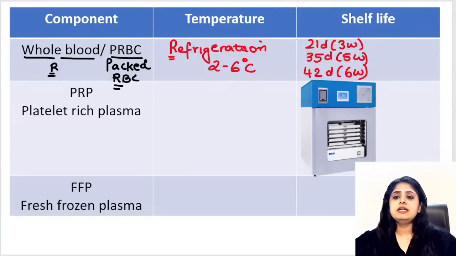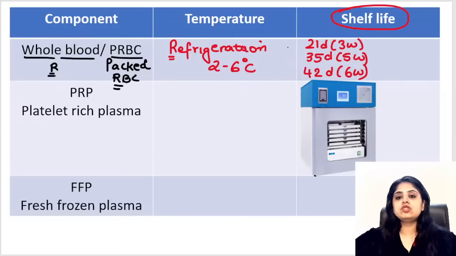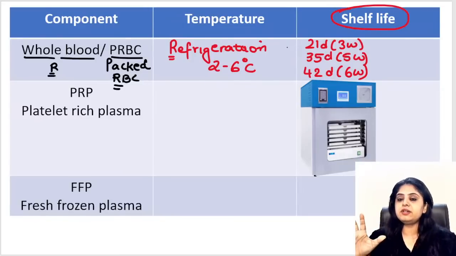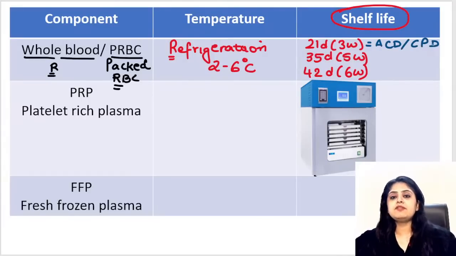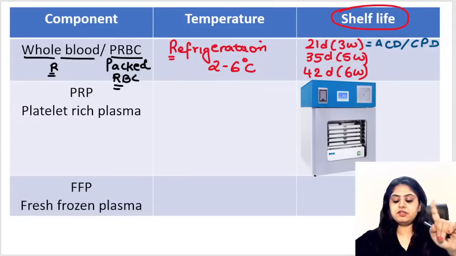How do I decide whether the blood will last 3 weeks, or 5 weeks, or 6 weeks? Ma'am, that will depend on what you have mixed with the blood. Which anticoagulant have you mixed with the blood? The number of alphabets in the anticoagulant name is the shelf life. If you have used ACD anticoagulant or CPD, how many alphabets do they have? ACD 3 alphabets, CPD 3 alphabets. So 3 alphabets means I can keep the blood for 3 weeks.